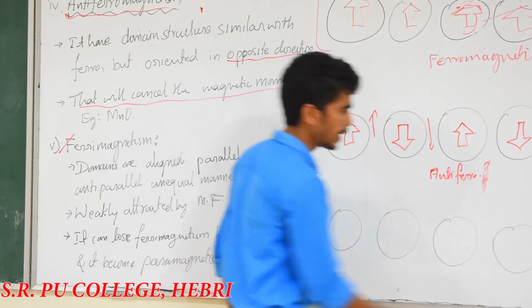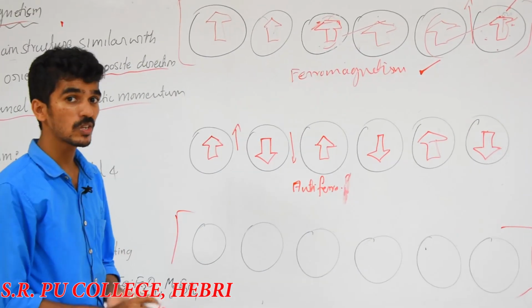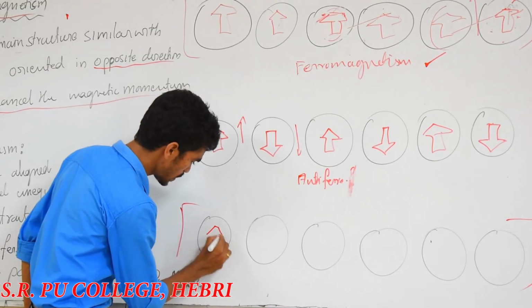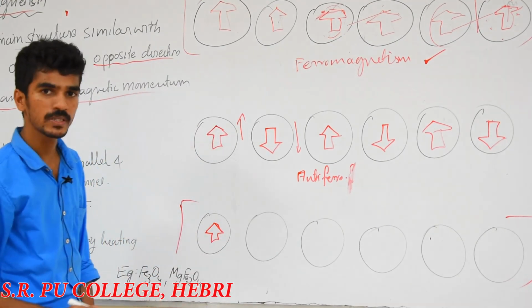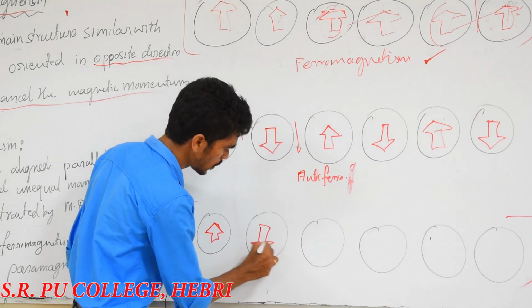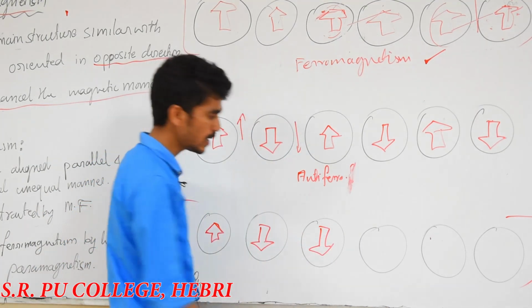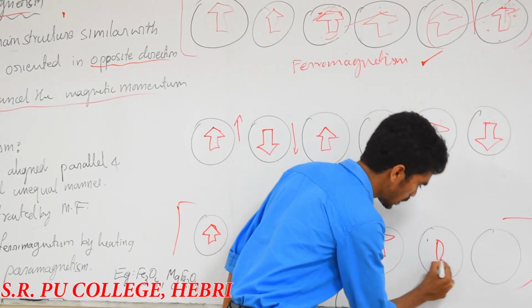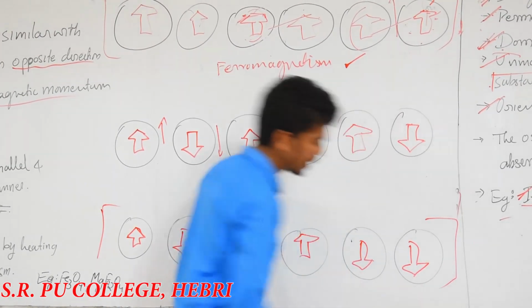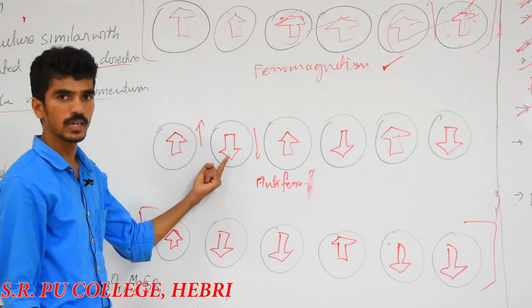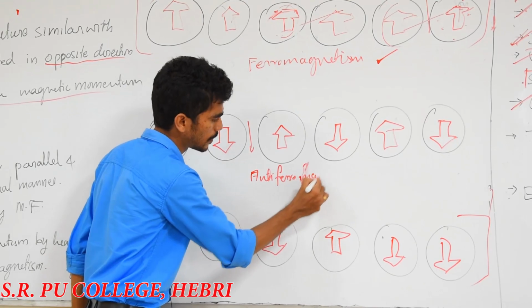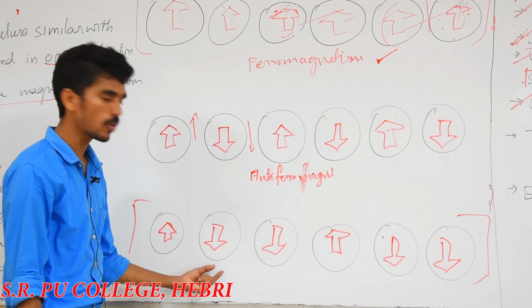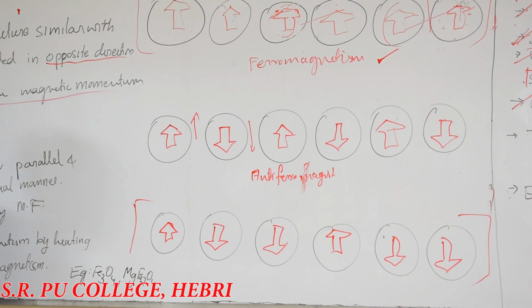Again we consider the domain, but in this domain the alignment or orientation is different. The first atom is like this, the next two are in the same direction, the third one is in an upward direction, and the rest two are in a downward direction. It is not alternating like antiferromagnetism, but there is a slight difference in their orientation, which comes under ferrimagnetic nature.